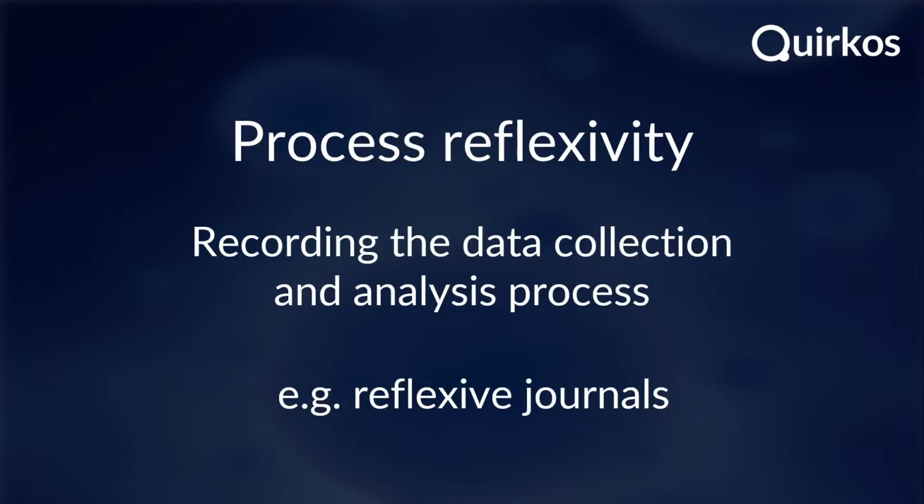Another way is to have a process for understanding the reflexivity of the research process itself. And what I mean by that is when we're going through and recording the data, collecting the data, and when we're going through the analysis and interpretation of the data, we are keeping a log basically of how we do that process. Now it seems a bit strange to call this a type of reflexivity, but it is actually a way of reflecting back and understanding the process, the decisions that we made as fallible researchers during the analysis and data collection process.